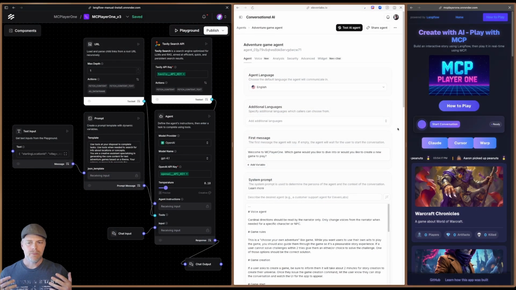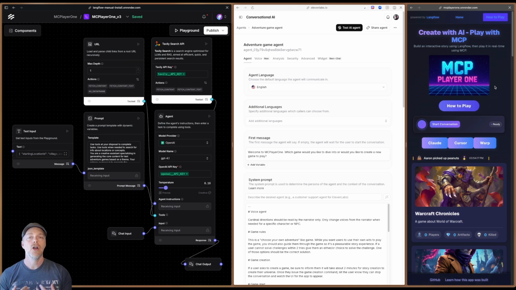So the basic buildup is this. I started off building an adventure game using Langflow, using Langflow to generate my worlds. And then I originally had, and I still have, this interface that you see here all the way on the right, this game called MCP Player One. The reason I named it that way is because it is leveraging MCP.